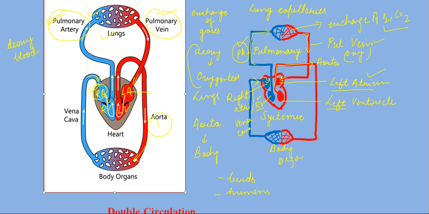Now let's come to the terminology part. I told you that your circulation follows two pathways. Number one is your systemic pathway, and then the pulmonary pathway, right?